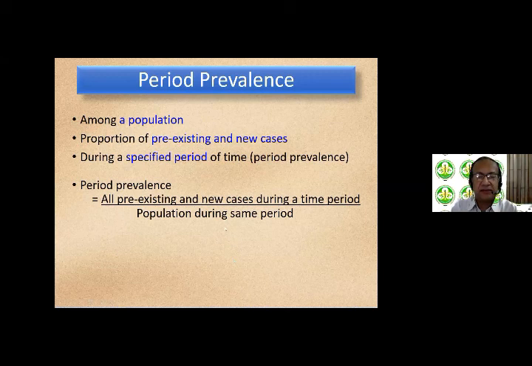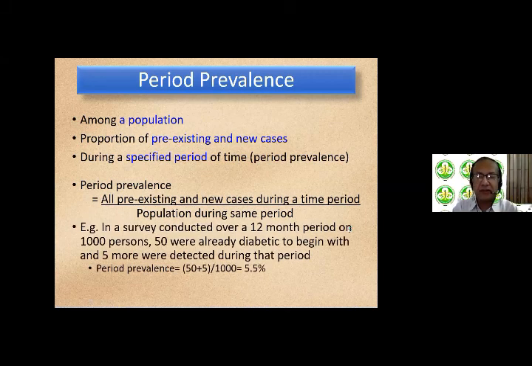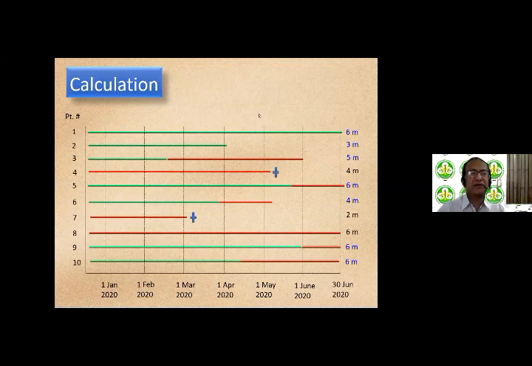For example, in a survey conducted over a 12-month period on 1,000 persons, to begin with, 50 were already diabetic, and 5 more new cases were detected during that period because of active surveillance. So the period prevalence becomes 50 who are already there to begin with, plus the 5 new, that is 55, divided by 1,000, that makes it 55 by 1,000, that's 5.5%. So this is the difference between incidence proportion, incidence rate, point prevalence, and period prevalence. And we will take an actual example and try to calculate it out to make it simpler for you.